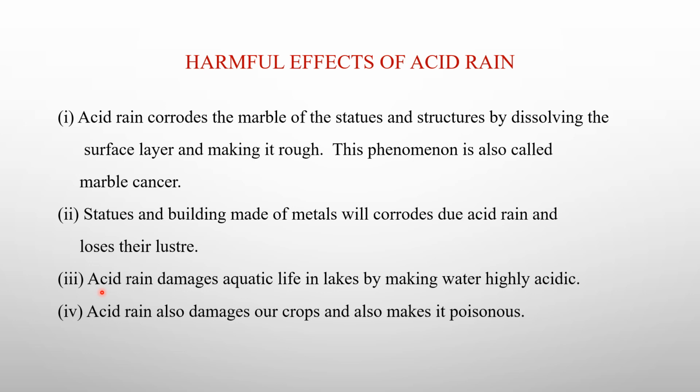The third impact of acid rain is that it damages aquatic life in lakes by making the water highly acidic. Since the amount of water in the lakes is limited, it will change the pH of the water, and the water will become highly acidic, and the aquatic species living in these lakes will slowly start dying due to this high acidic nature. The last harmful effect of acid rain is that it also damages our crops, and sometimes it also makes them poisonous. So these are the harmful effects of acid rain.